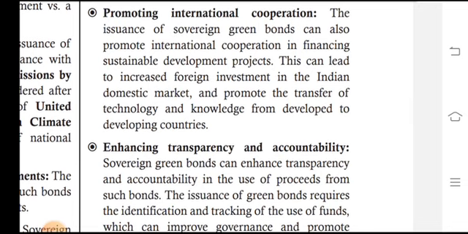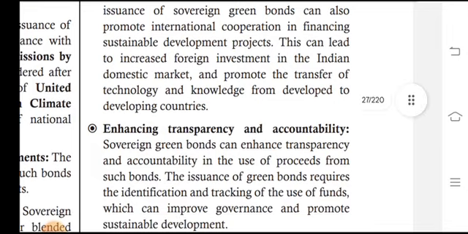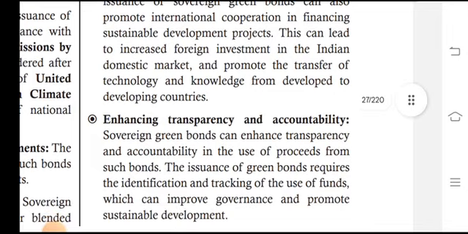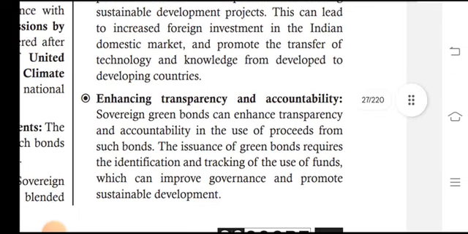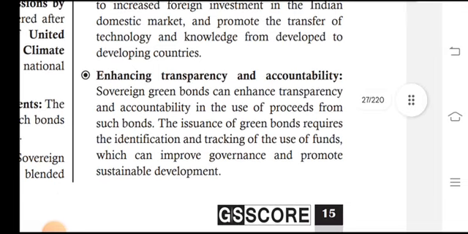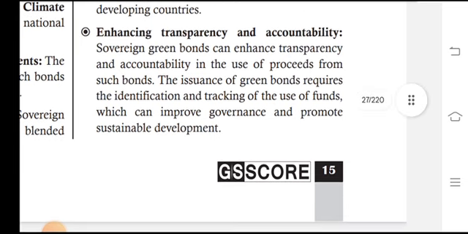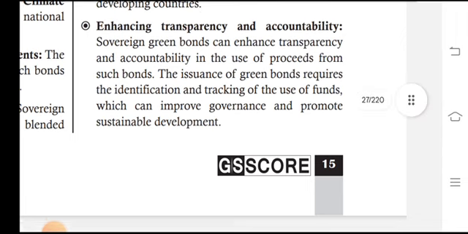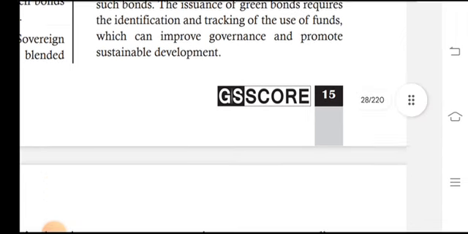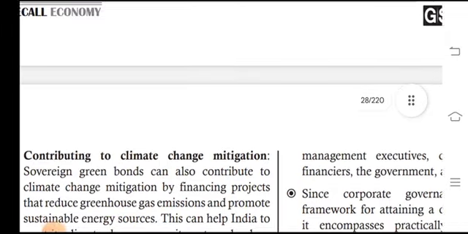international cooperation in financing sustainable development projects. This can lead to increased foreign investment in the Indian domestic market and promote the transfer of technology and knowledge for the development of developing countries. Enhancing transparency and accountability: sovereign green bonds can enhance transparency and accountability in the use of funds, which can improve governance and promote sustainable development.